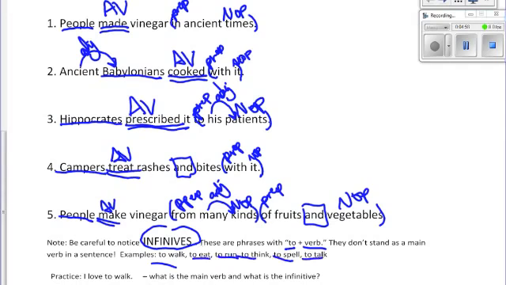Those are simply infinitives. They're not a main verb. So let's look at this practice down here. I love to walk. Well, hopefully from what we just learned, you see that to plus a verb is an infinitive. We don't label them, but they help us understand what is the main verb and what is the infinitive.